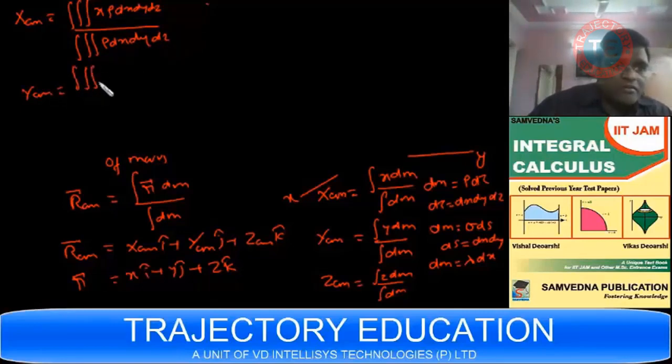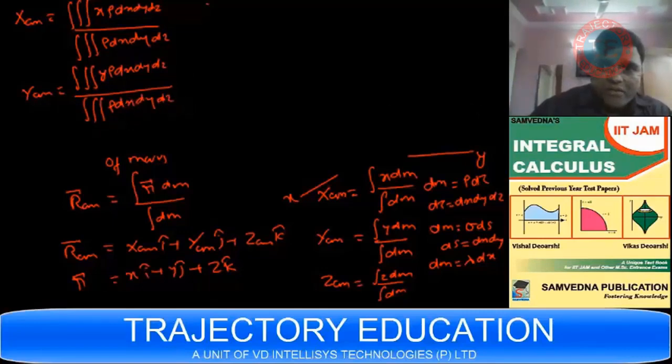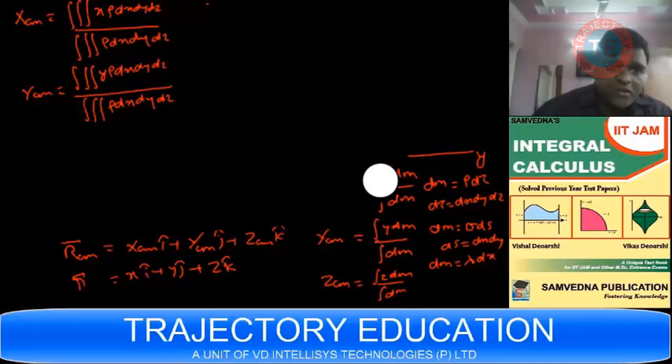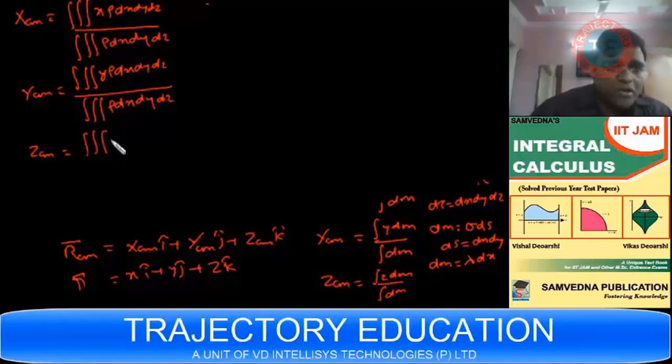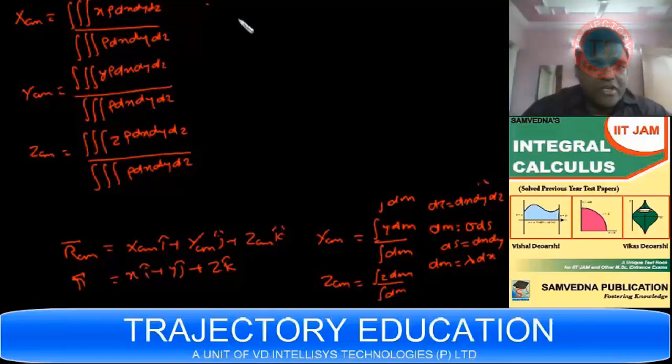YCM can be written as triple integral y rho dx dy dz upon integral dm. ZCM can be written as triple integral z rho dx dy dz upon integral dm. So this is ZCM.